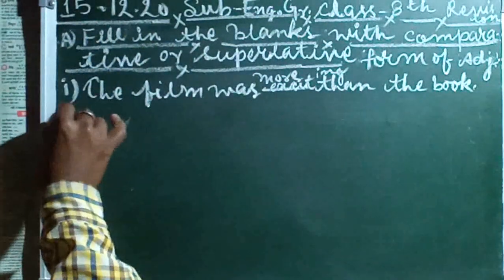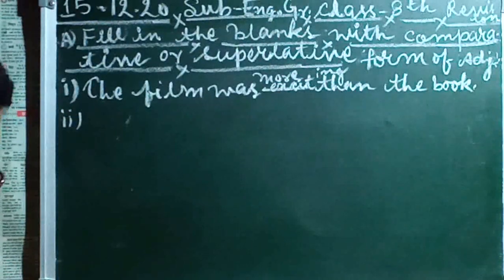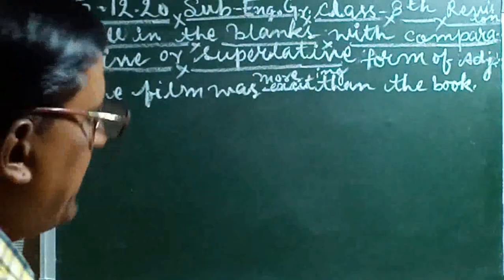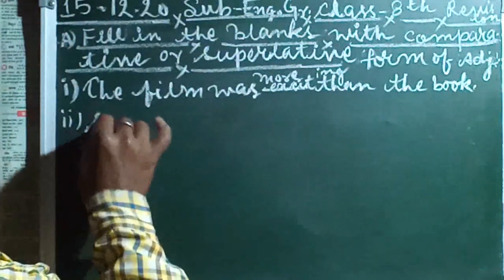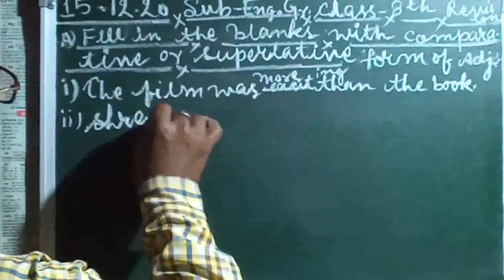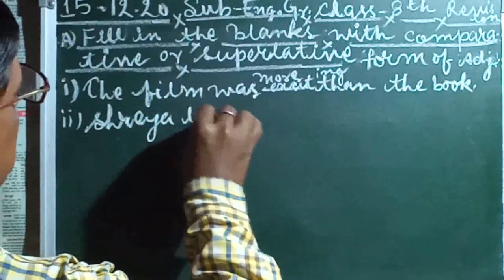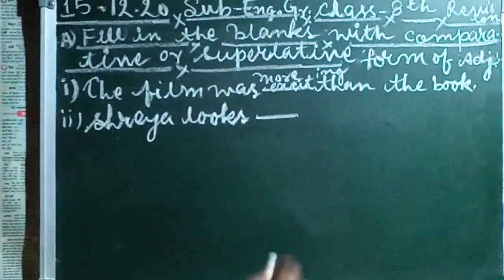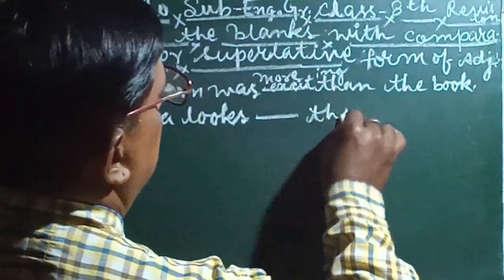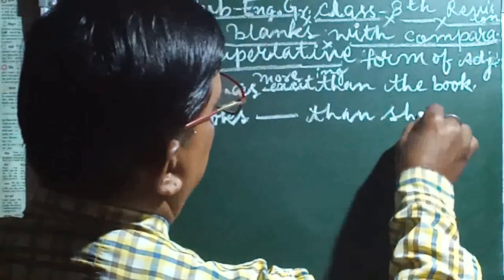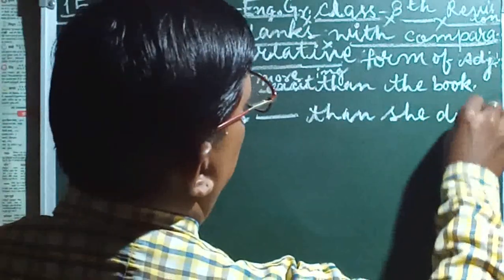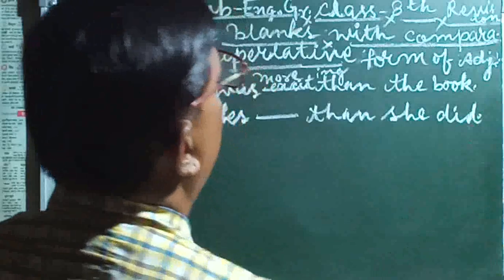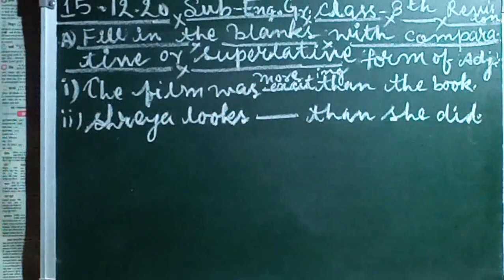Number 2 I am taking here. Number 2, Shreya looks, than she did. What is Shreya looks? There is a blank. Than she did. In blank, in option, what is given here, students?